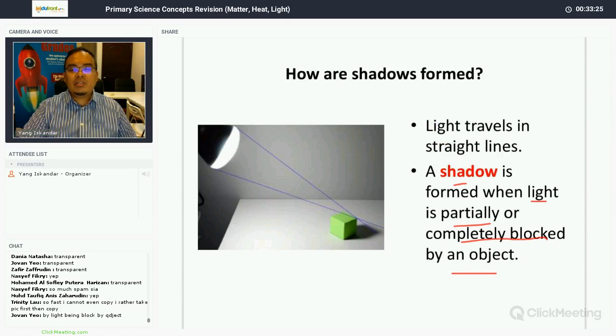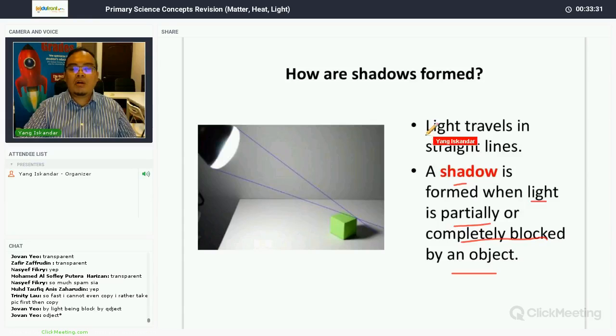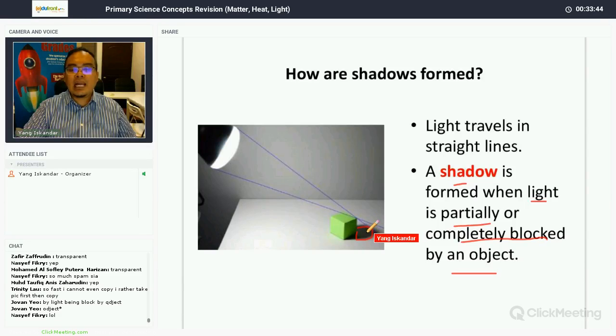Now, how do we see a shadow? A shadow is formed because light is partially or completely blocked by an object. So you can see this cube. Now this is a light source. You can see the shadow behind this cube because why? This cube blocks the light and a shadow is formed behind this cube.